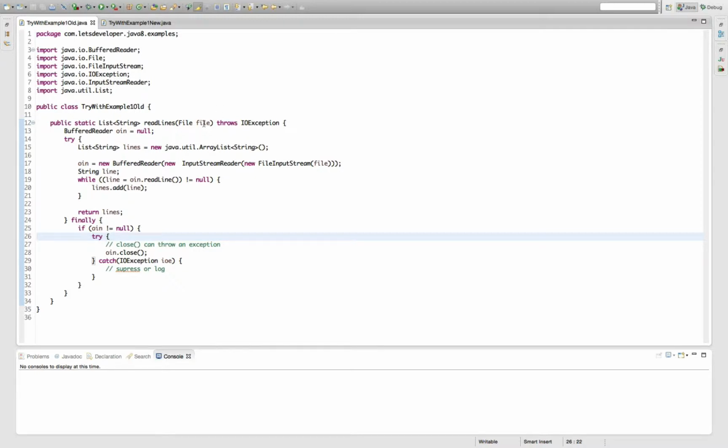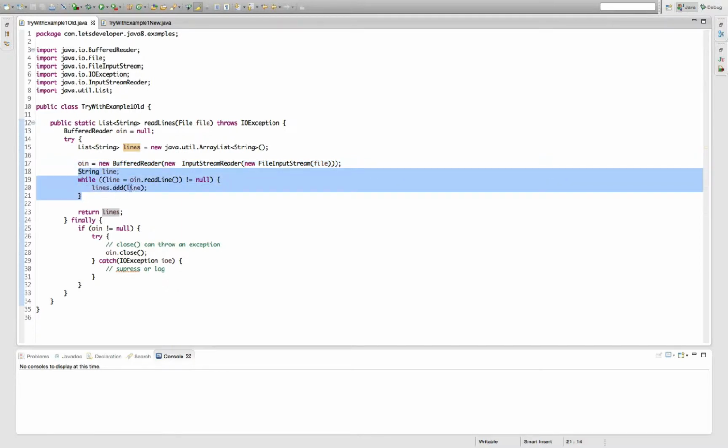So we get in a file, we declare a buffered reader, and then we start a try block. Within the try block, I first create a list of strings where I'm going to read in the lines from the file. Then I'm going to create a buffered reader from an input stream reader from a file input stream from the file. So this is what I'm going to use as a handle on the file. And then I'm reading the file line-wise, adding each line to my lines list and returning it.